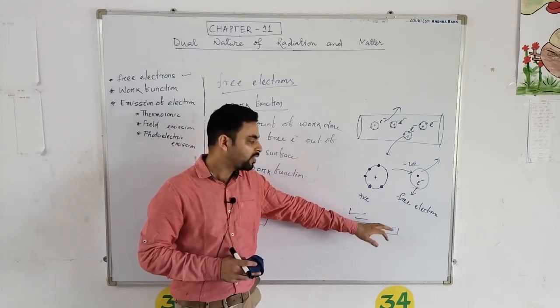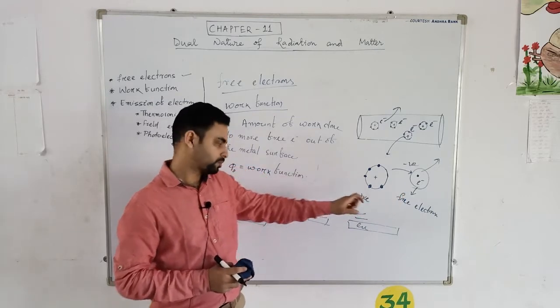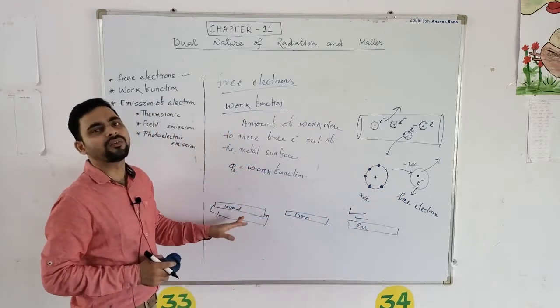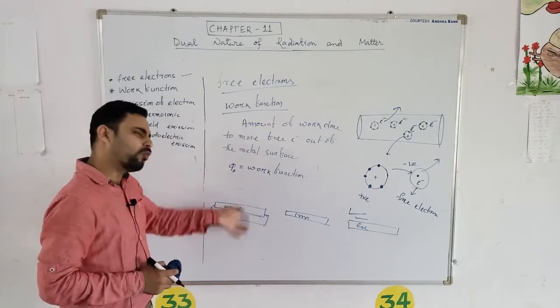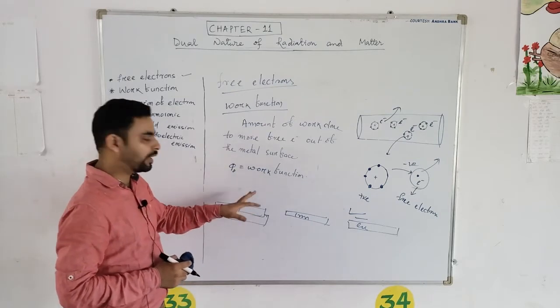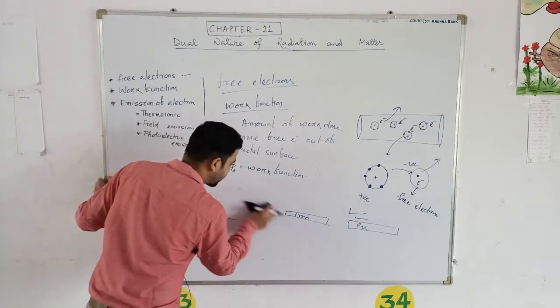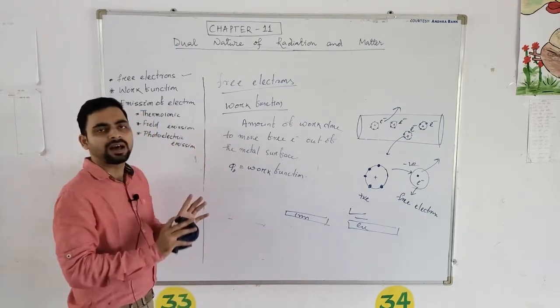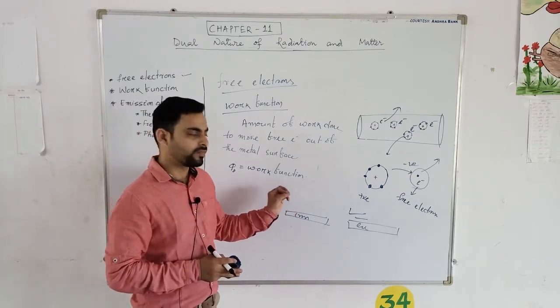Here it is easier for me to move electrons out of this metal surface, and in this case it is very tough because its work function is more. I have to do more and more work here to move this electron free from this surface, right? So I can say every metal has different work function. Every material has different work function.